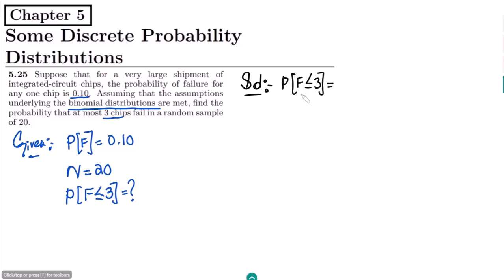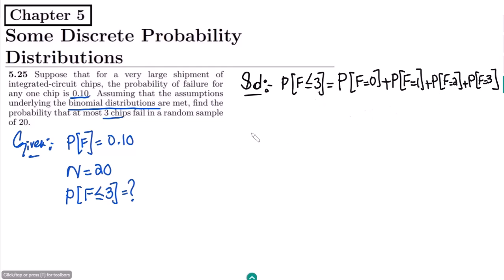This covers all the items in this range: the probability that we have 0 failures, plus the probability that we have only one failure, plus the probability that we have 2 failures, plus the probability that we have 3 failures, because at most we must have 3 failures.